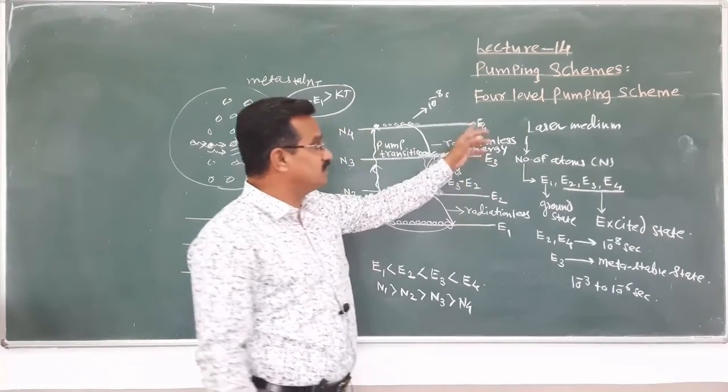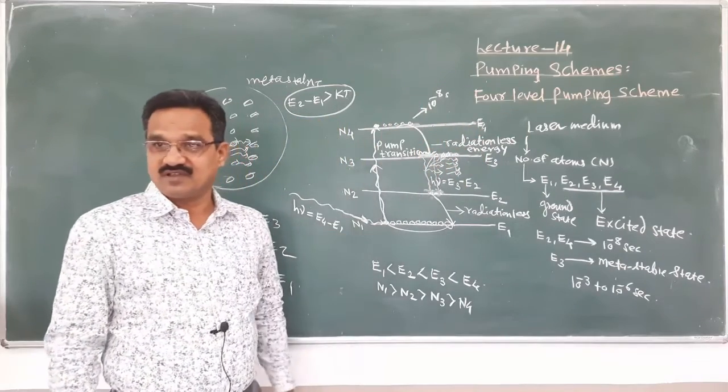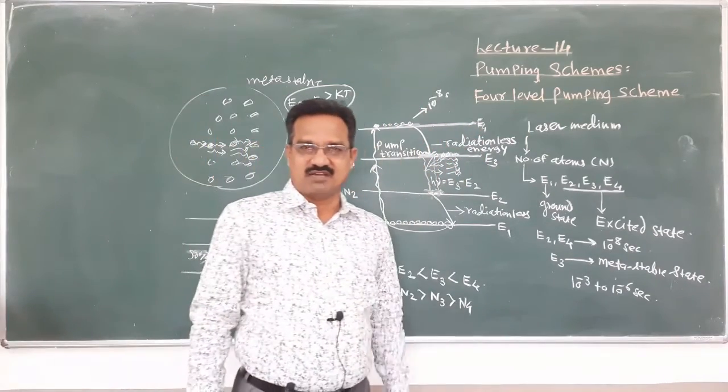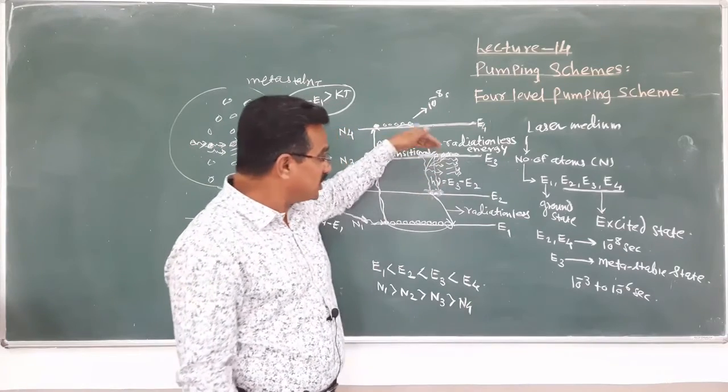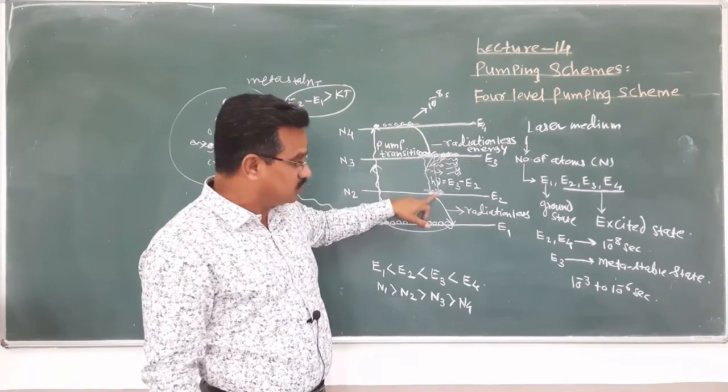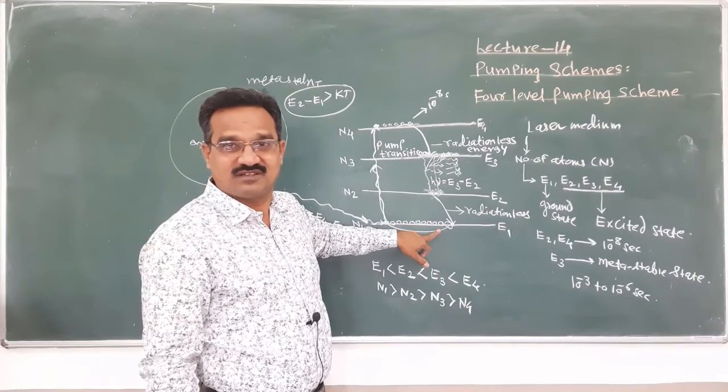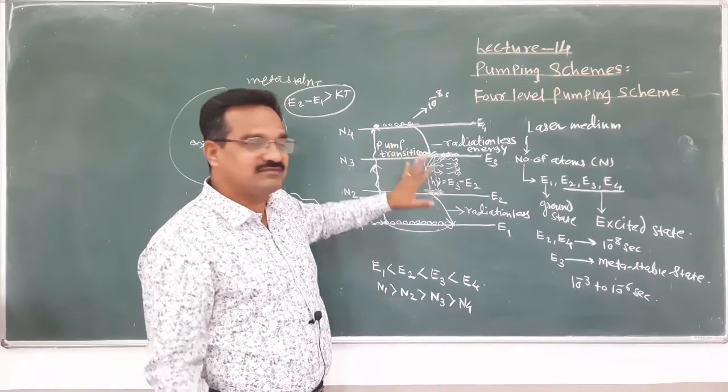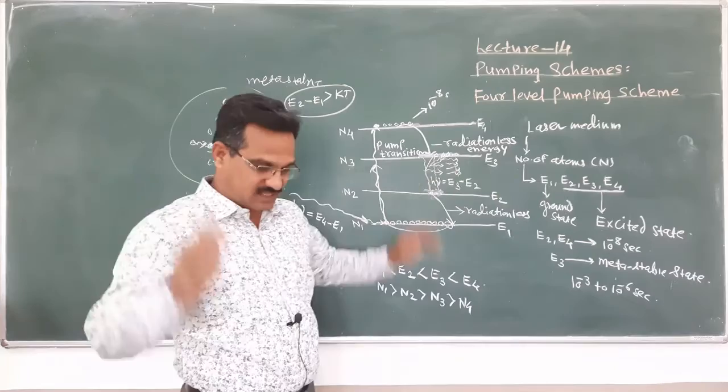This is the advantage of the 4 level pumping scheme. Very less pumping power is required, because the population inversion is considered with respect to E2, not with respect to the ground state.